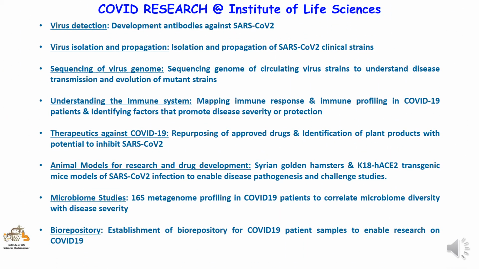COVID-19 related activities at IISF include development of antibodies against SARS-CoV-2 to aid in virus detection and enable development of diagnostic kits. We are isolating and propagating the SARS-CoV-2 clinical strains to facilitate COVID-19 research and drug discovery. We are sequencing the genome of circulating virus strains and studying immune responses and immune profile of COVID-19 patients to identify factors that promote disease severity or offer protection.